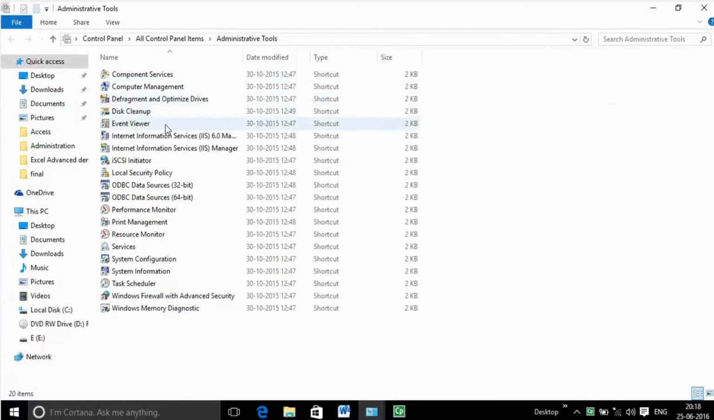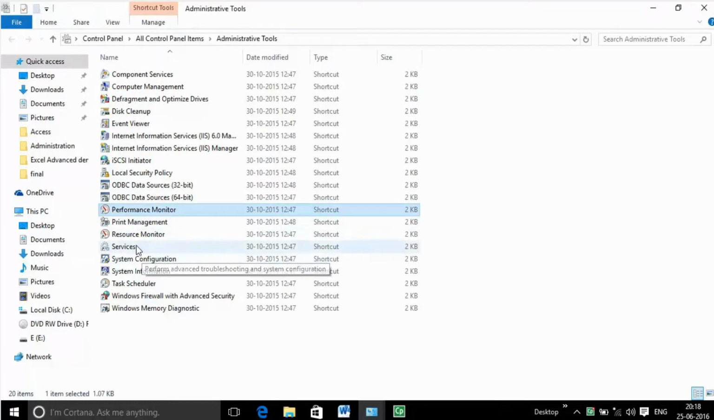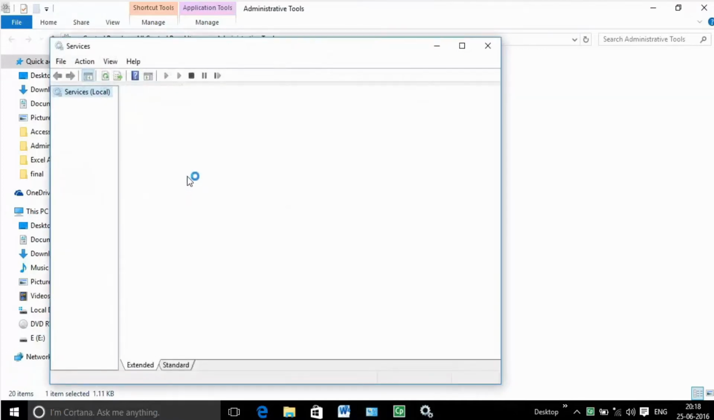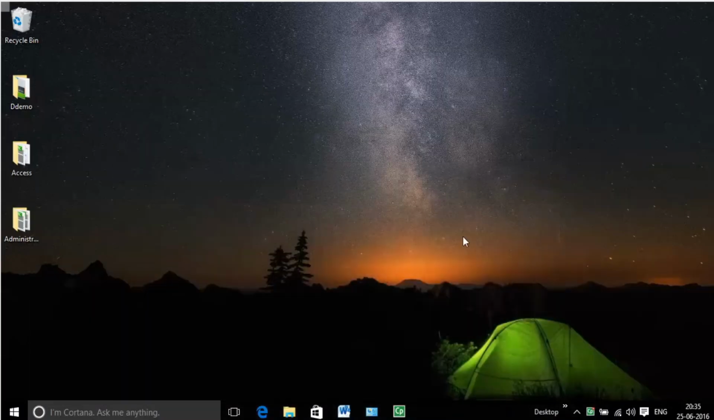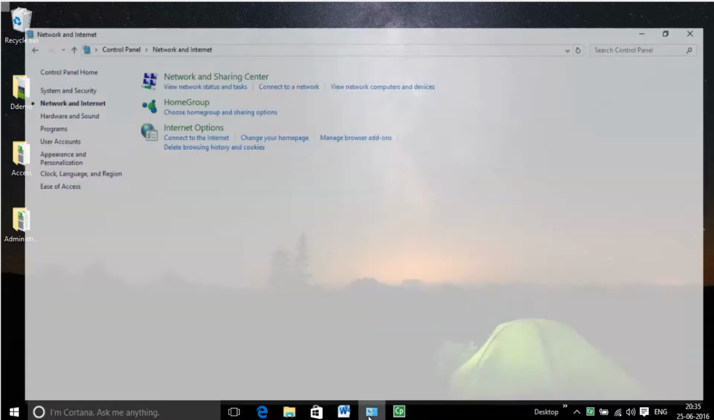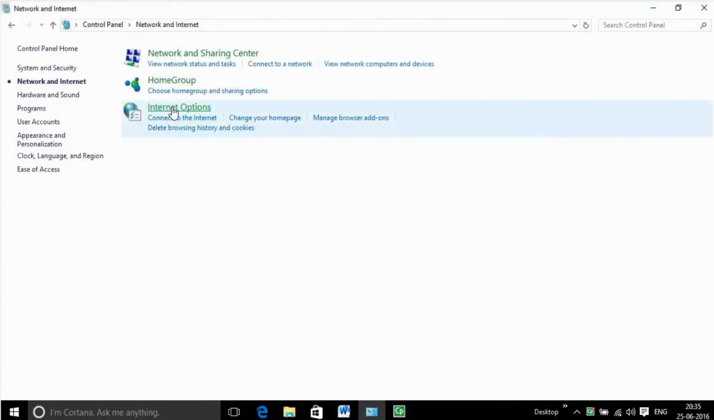It contains tools for system administration, including security, performance, and service configuration. These are links to various configurations of the Microsoft Management Console, such as the local services list and the event viewer.